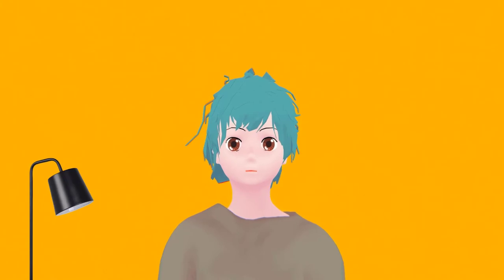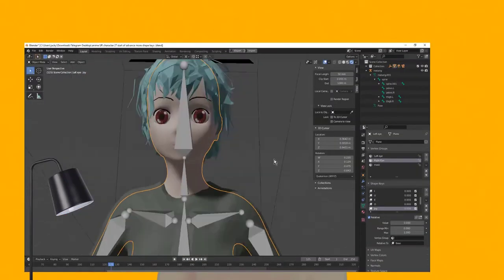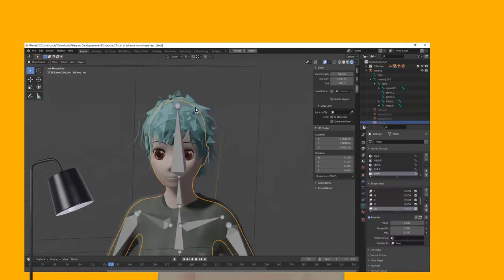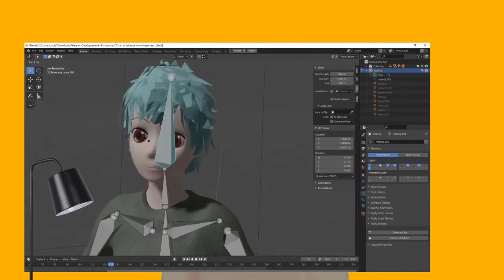Something that threw me in a loop about doing the VRM file stuff is that VRM doesn't exactly use bones for the facial expressions. So instead of putting bones on top of the eyes, bones on the mouth and stuff like that and getting them to move and manipulate it, it all depends on the shape keys that you put in.